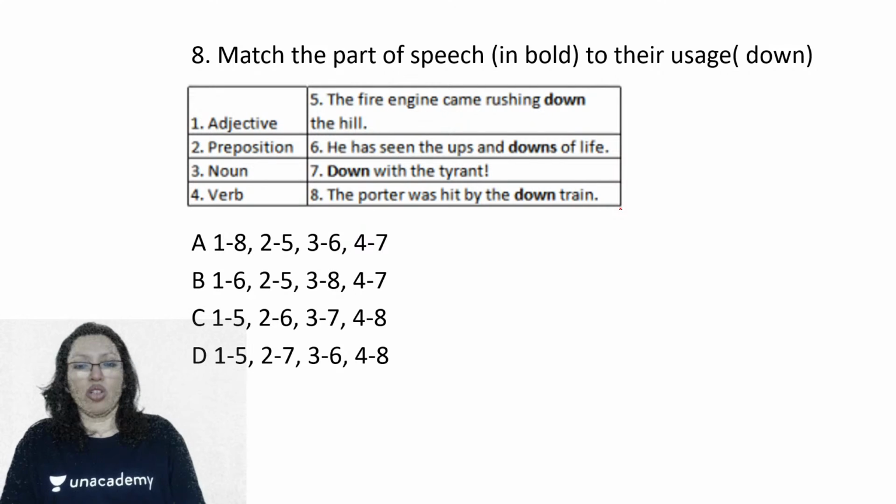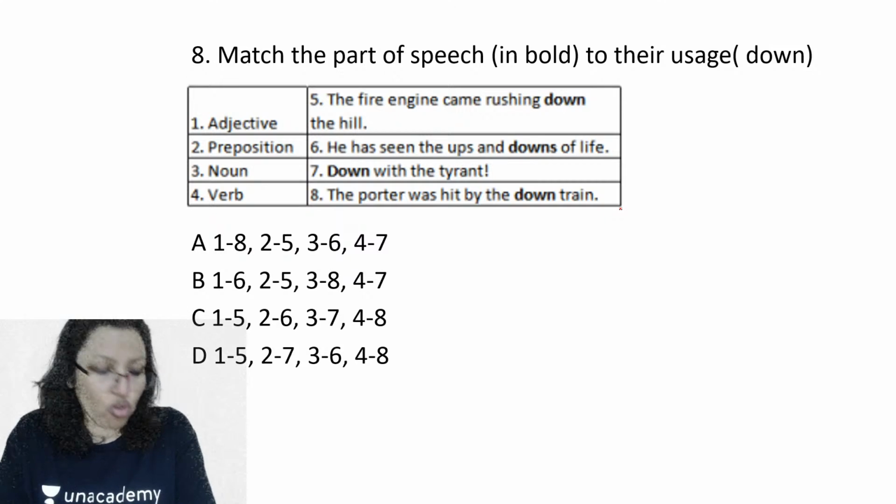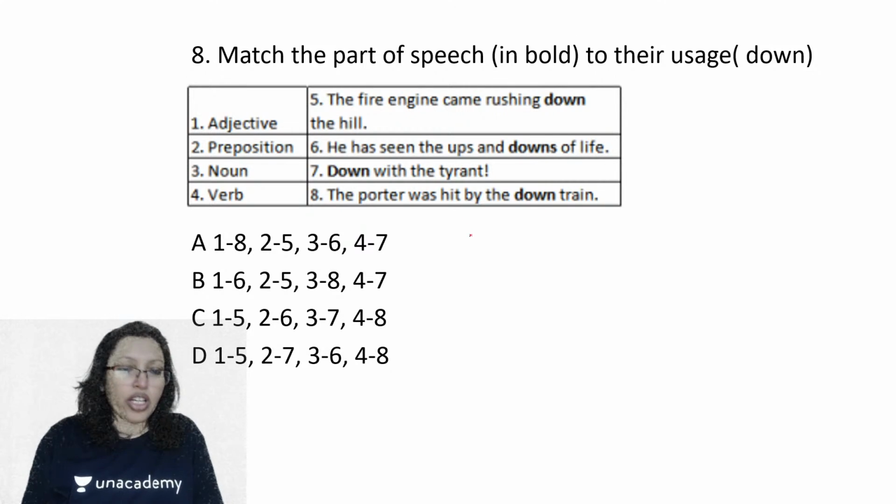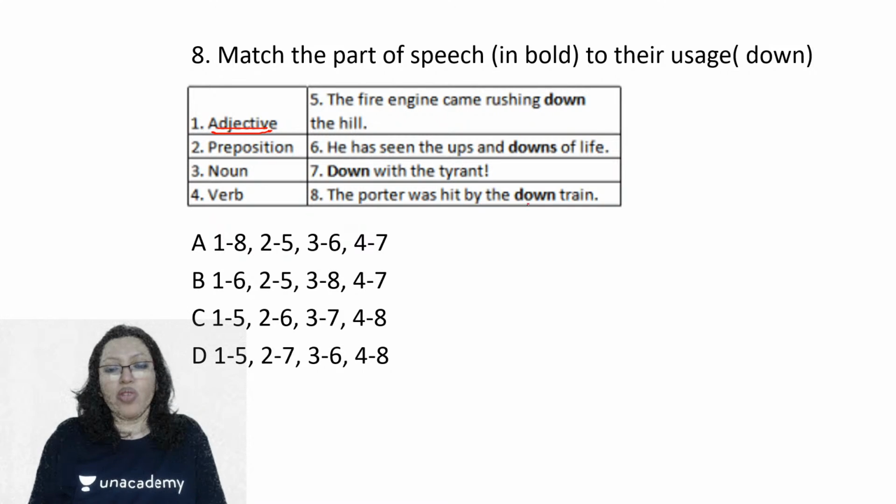Very good. Let's go. Match the part of speech in bold to the usage. So what is the usage? We are using down. How are you using down? Okay, let's take a look. So the first one was an adjective. When I looked at the porter was hit by the down train, I knew train being a noun, so the down train, down had to be an adjective.